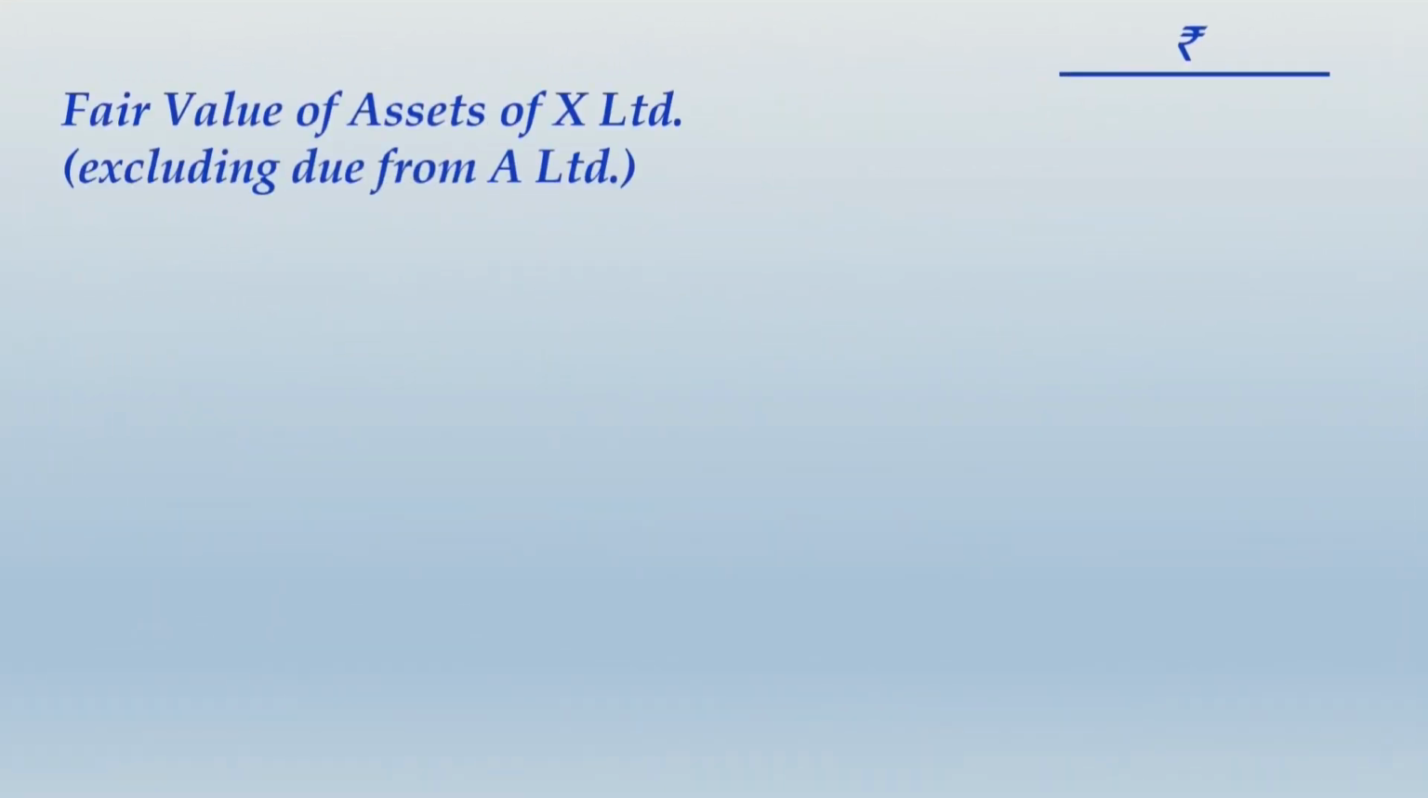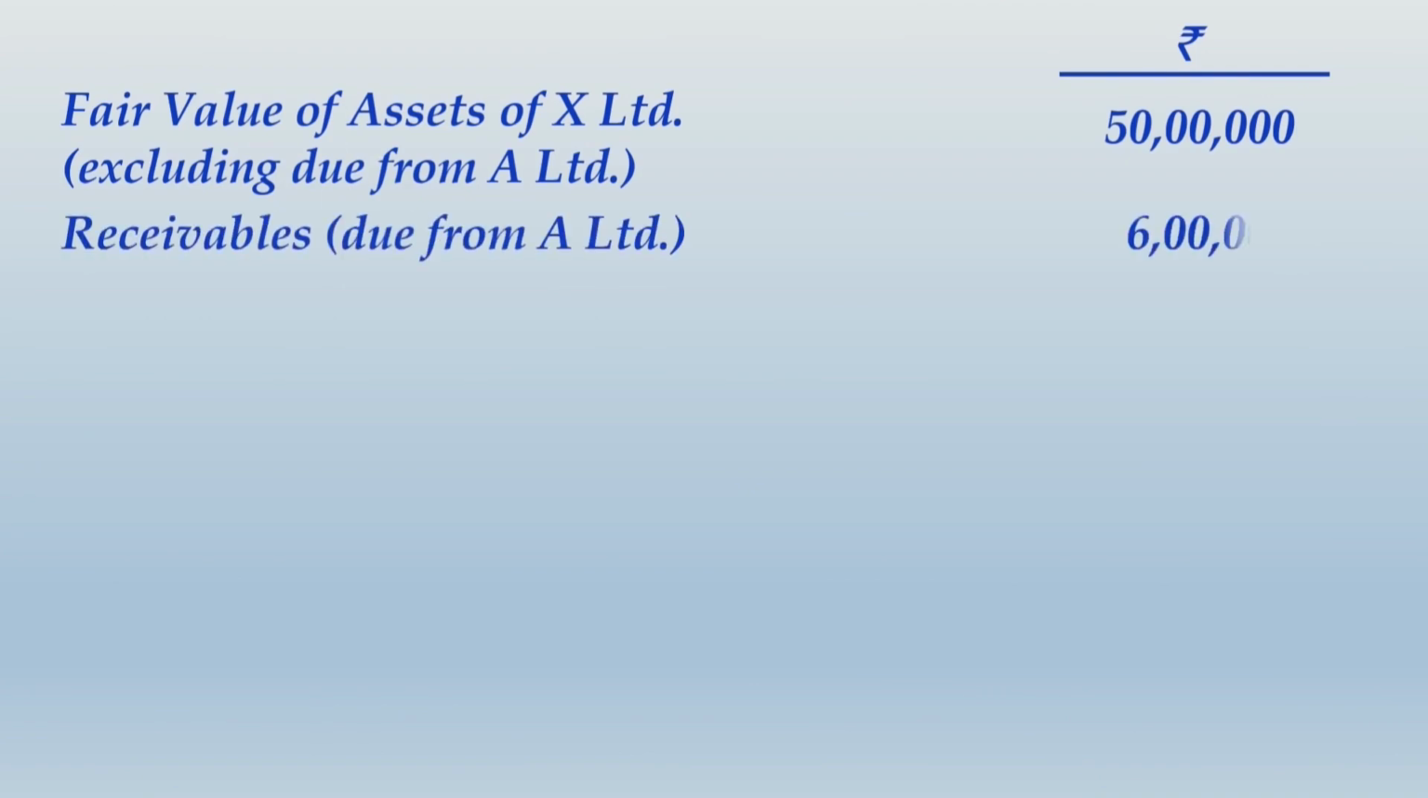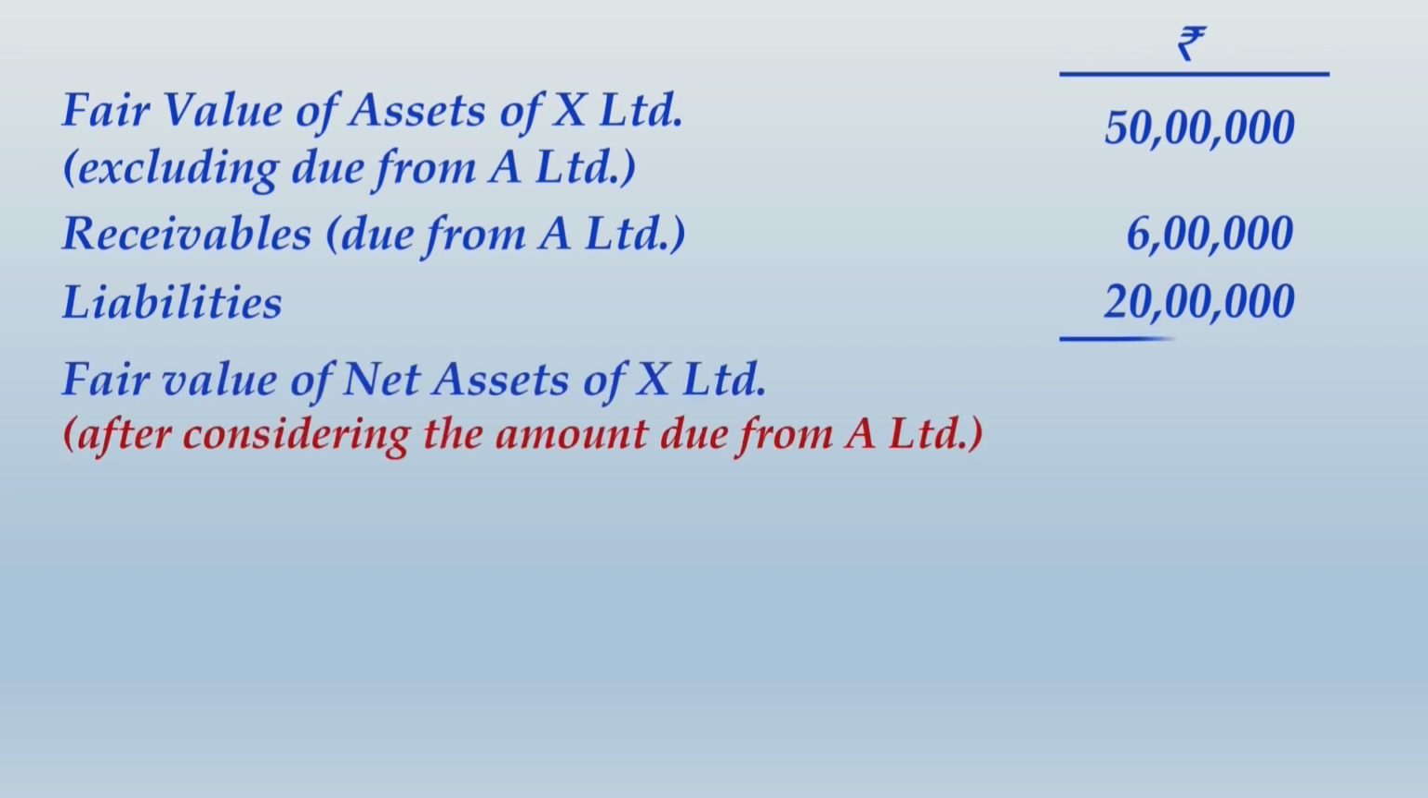So in your solution, you would first start with the assets of X Limited. The fair value of assets of X Limited, excluding the amount which is due from A Limited, is given as rupees 50 lakhs. Amount due from A Limited is 6 lakhs, which is in the form of receivables. Now, if you look into the aggregate assets of X Limited, including this component of receivable, it is 56 lakhs, and liabilities of X Limited is given as 20 lakhs. Now what will happen? You will arrive at the fair value of net assets of X Limited after considering the amount due from A Limited.